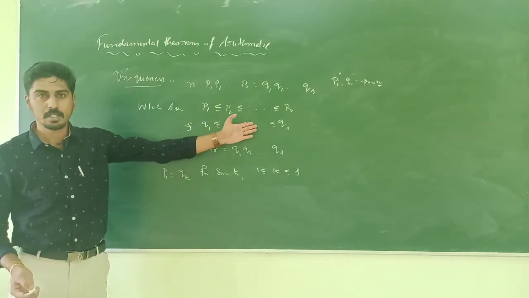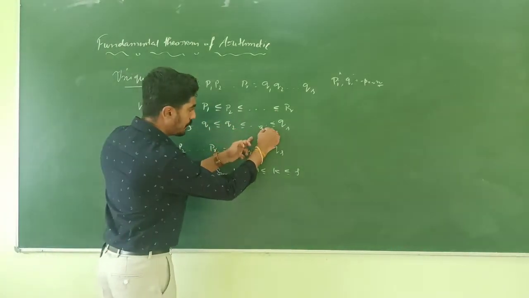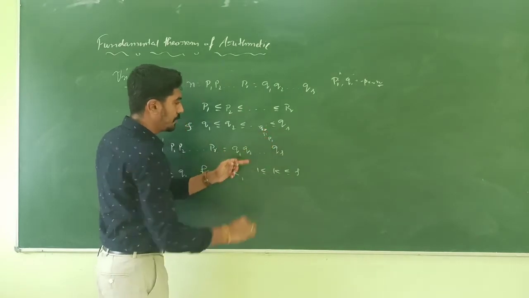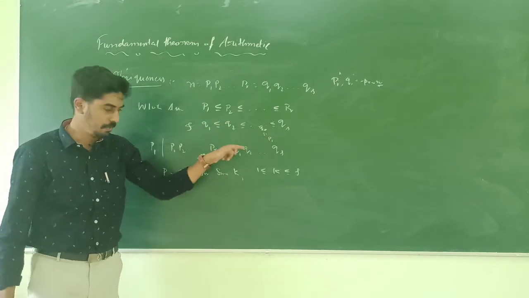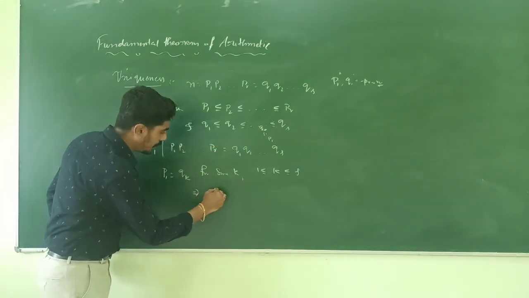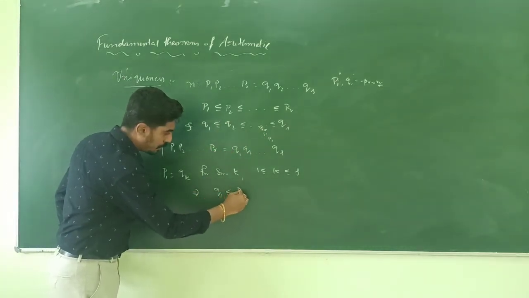So we have Q1 is less than or equal to Qk, which is equal to P1. This implies Q1 is less than or equal to P1.